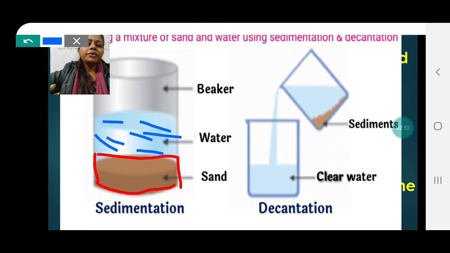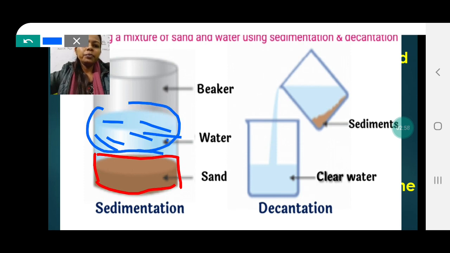After the process of sedimentation, we take this water into another container without disturbing the sediments. Otherwise, if we shake the sediment or move the water too much, then the sediments will again mix with the clean water.